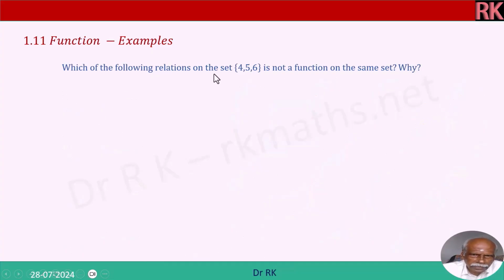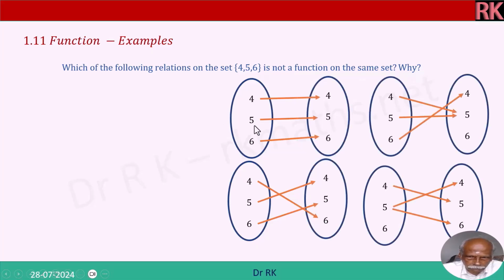Which of the following relations on the set 4, 5, 6 is not a function on the same set? Why? 4, 5, 6, this is okay, and 4, 5, 6 many to one. Here 4, 5, 6, this is one to many, it is not a function. And here 6 is not mapped. Right? Therefore 1 and 3, this one, you'll see.